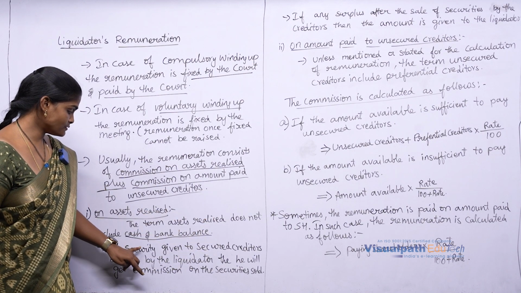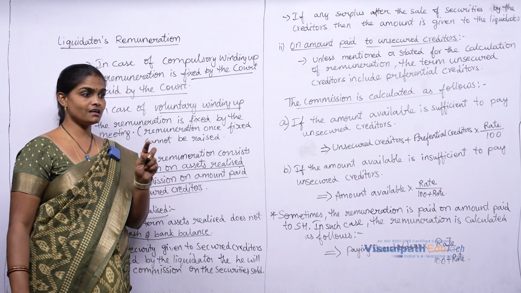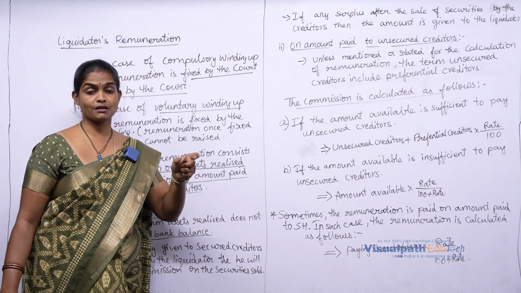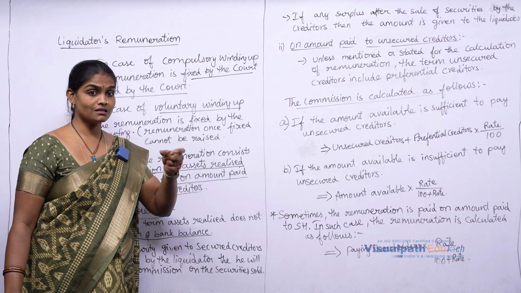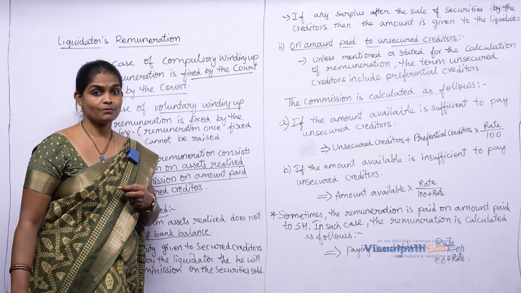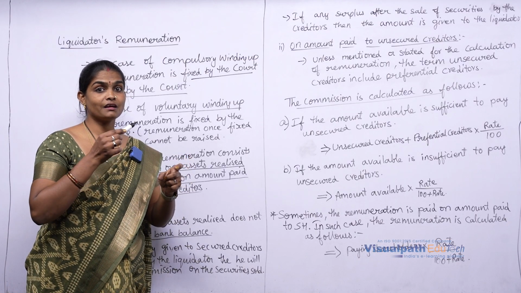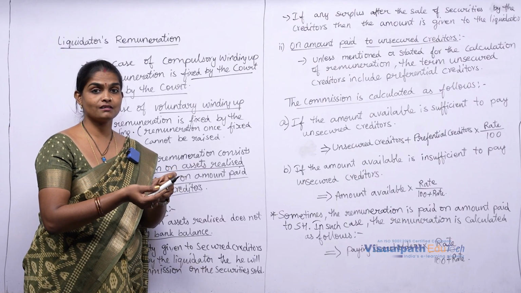Clear? If any asset is pledged to a secured creditor as security, then the liquidator may sell that asset in order to realize the value. While selling, the liquidator will get commission on that sale.